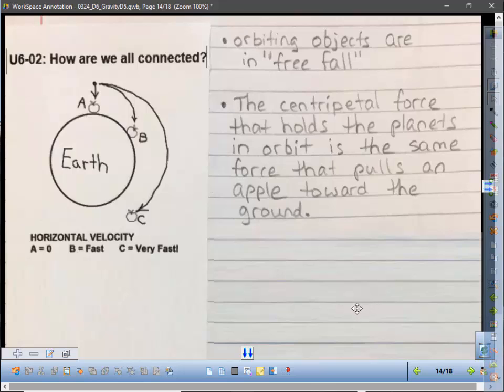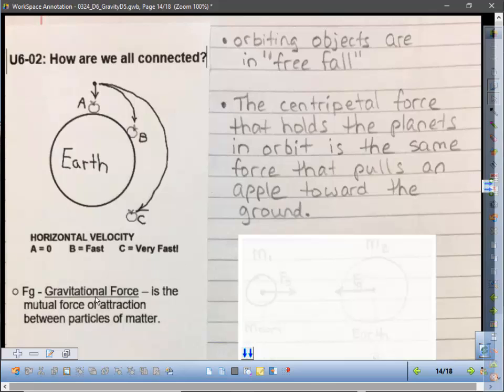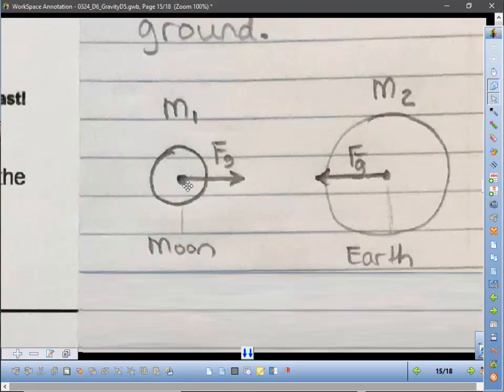All right, we're going to finish up with a picture that goes with the force of gravity. The gravitational force is the mutual force of attraction between particles of matter. So our picture is going to look something like this. Go ahead and draw two objects, for example, the moon and the earth, and the force of gravity between them. Make these arrows the same length as each other because it's the exact same amount of force. The moon's being pulled towards the earth and the earth is being pulled towards the moon. The exact same force. This is Newton's third law. For every action, there's an equal and opposite reaction.